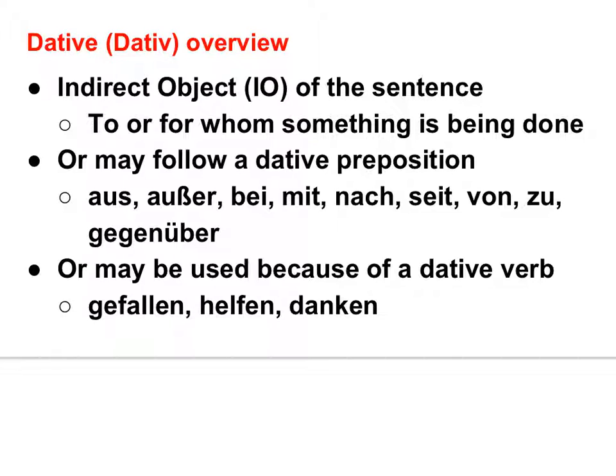Okay, dative. So dative is the indirect object. And the best way to think about this one is, do you answer the question to or for whom something is being done? Like in the last slide we had the example, ich kaufe einen Kuli für meinen Vater. And then Haley asked a great question, what if you didn't have the für? Because you could still say, I'm buying my dad a pen.